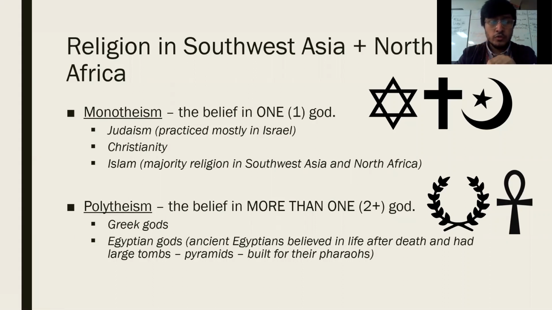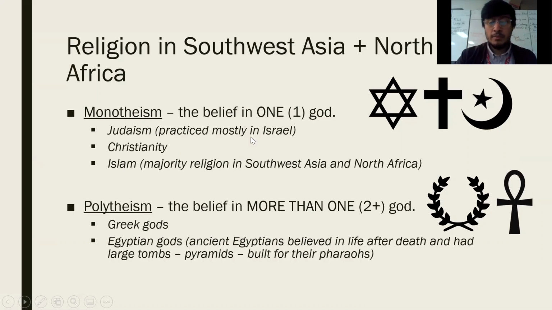Recall that there are two main types that we talked about: monotheism and then polytheism. Monotheism, as evidenced by the root word mono here, means the belief in one, the belief in one God. Some examples of these religions are Judaism, Christianity, and then Islam. Remember, all Abrahamic religions, all religions that came from the Middle East or Southwest Asia.